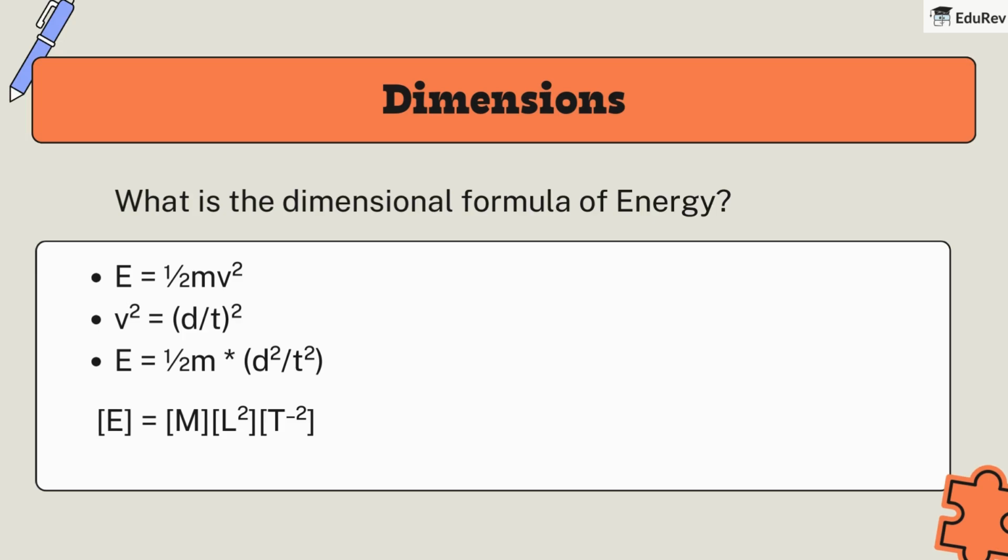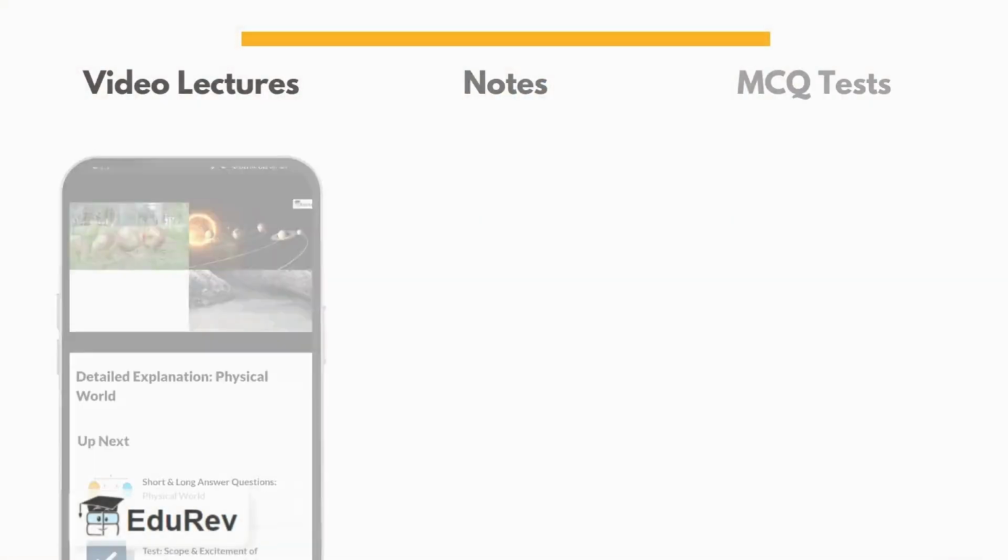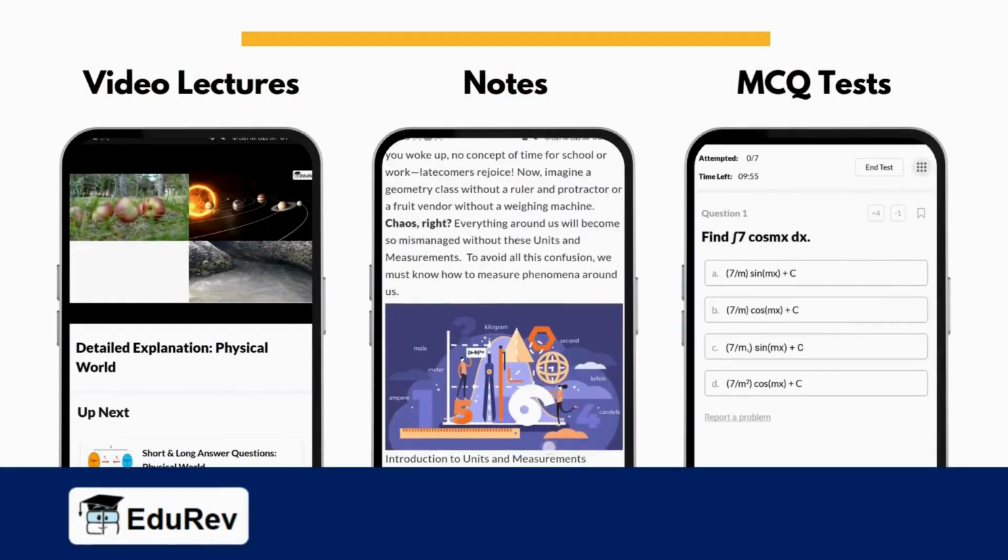We've learnt what physical quantities are, different measurement systems, derived units, supplementary units, and dimensions. We hope that you have understood the concept.